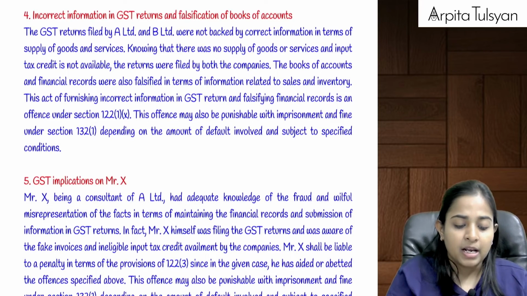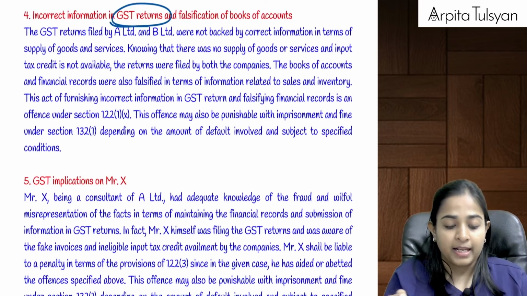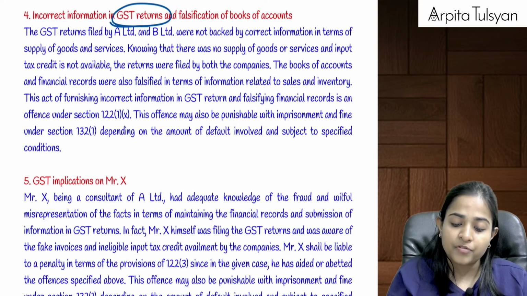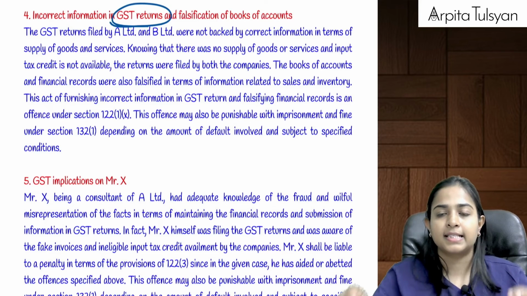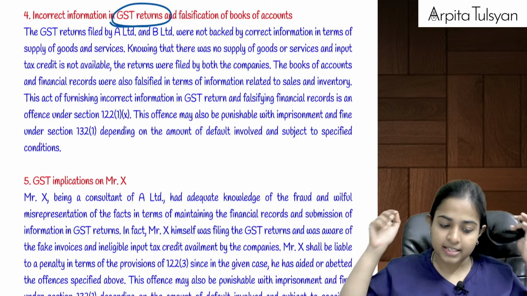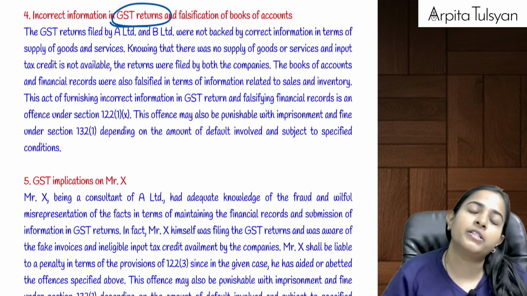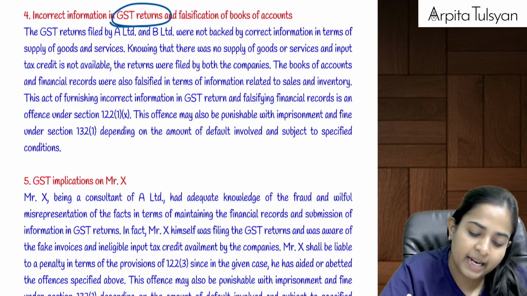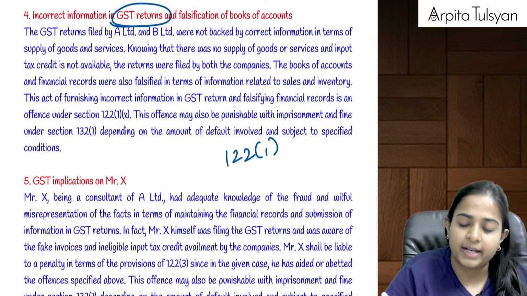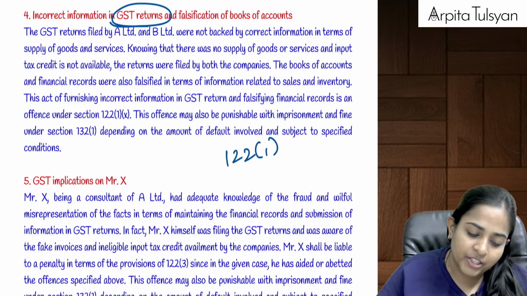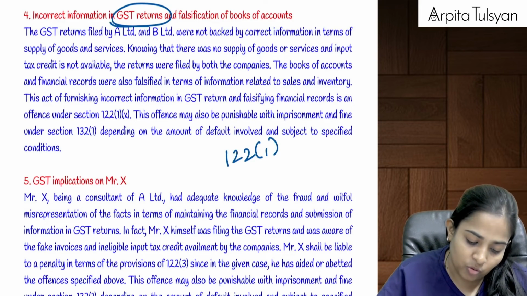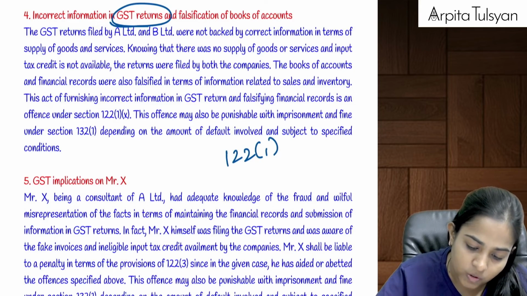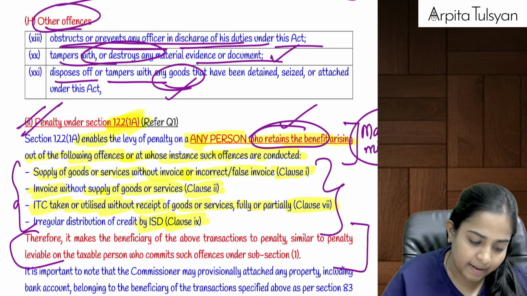And next one, that company was filing fake GST returns through its tax consultant. It falsified the books of accounts and increased the turnover, etc. For faking the books of accounts, again penalty under section 122(1) needs to be checked. Let's check which clause number will become applicable.